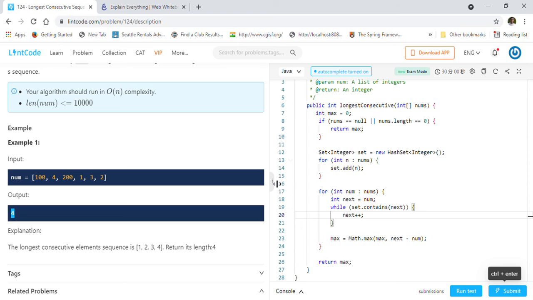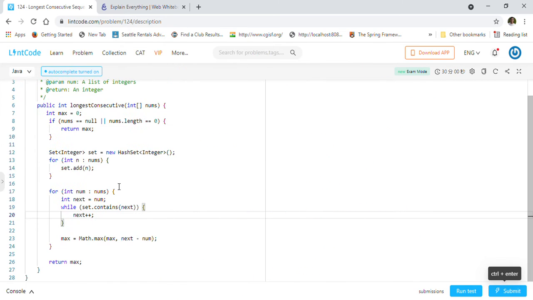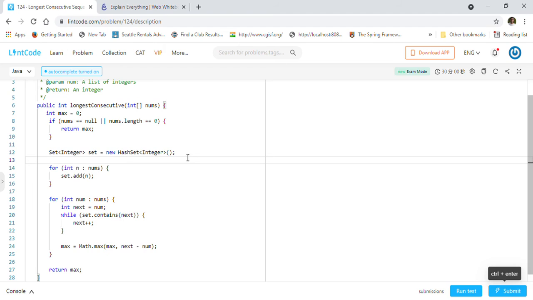So let's look into the details of the implementation that I explained already to you. First we create a max variable, which is 0. We'll do an initial check: if our nums is null or its length is 0, then we will just return 0, right? Then after that we will create a set, which is a hash set of integers, and we will loop through the numbers array and add each to the set. This for loop gives us order of n, because we are looping through all the numbers, right?